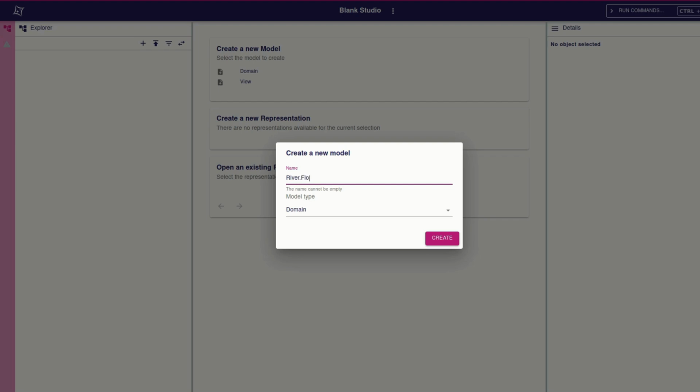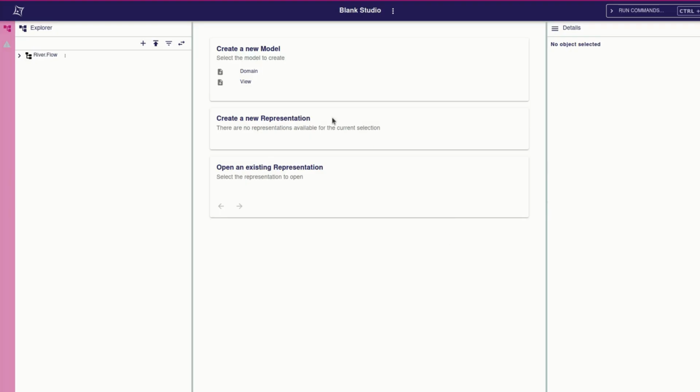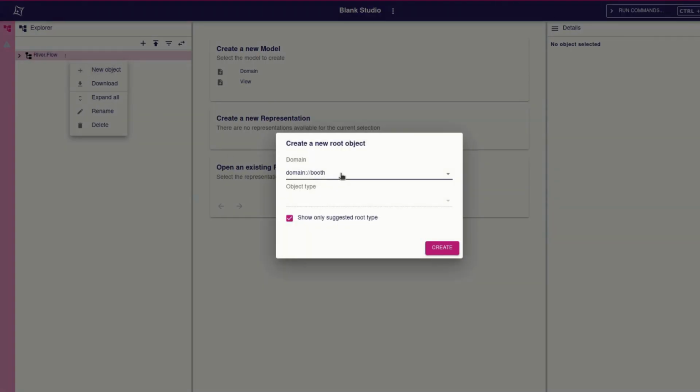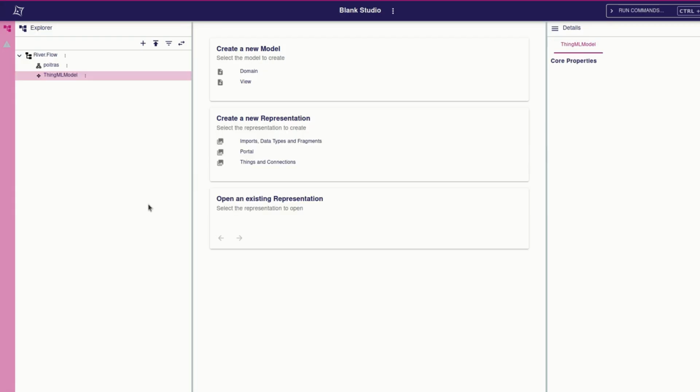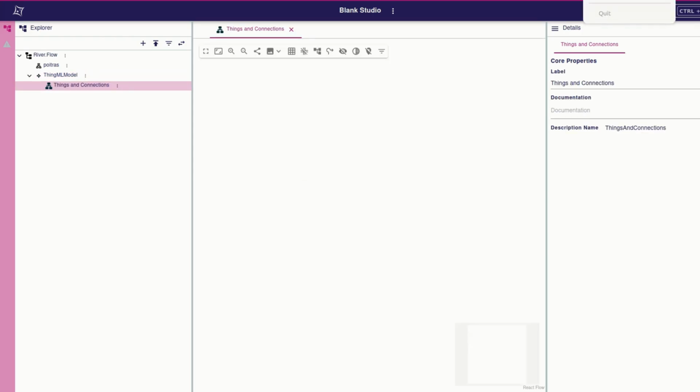Now I open Serious Web to start modeling visually. You can see the Explorer on the left, the central canvas, and a detail panel on the right. I briefly describe what each panel is used for while the page finishes loading.